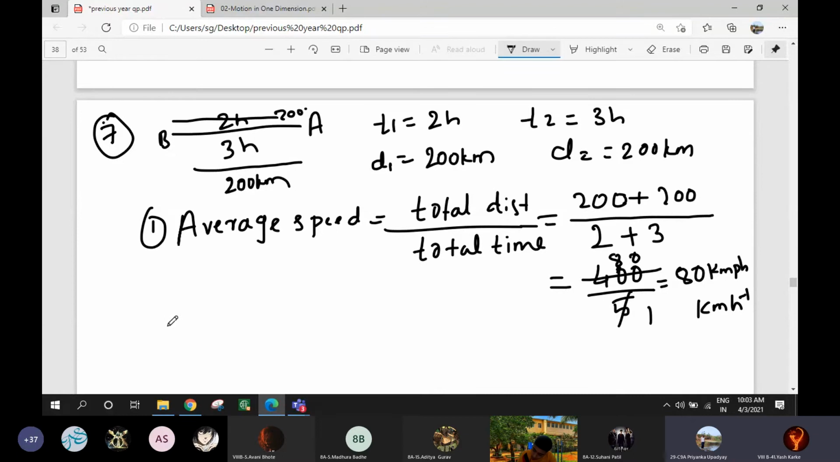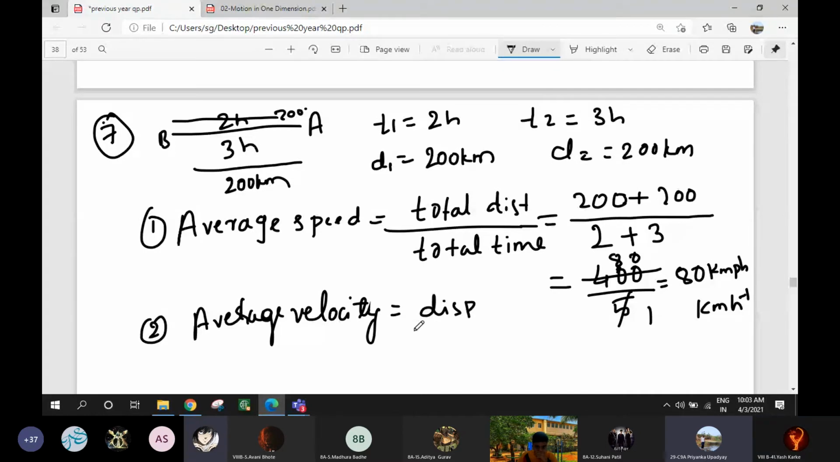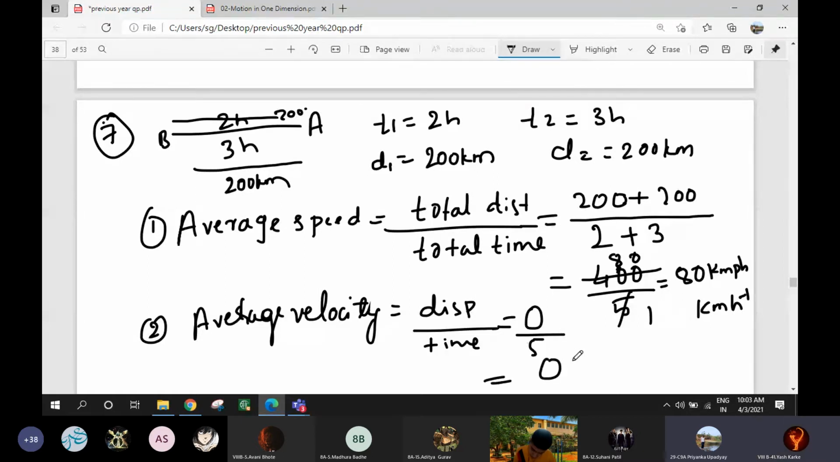Second one, what is average velocity? You tell me. It is 0, miss, because displacement is 0. Average velocity is displacement upon time. Displacement is 0, time taken is 5. 0 by 5 is 0. Average velocity is 0. Understood why average velocity becomes 0? Because it has reached its original, initial place. That is the reason displacement has become 0 and the average velocity is also 0.